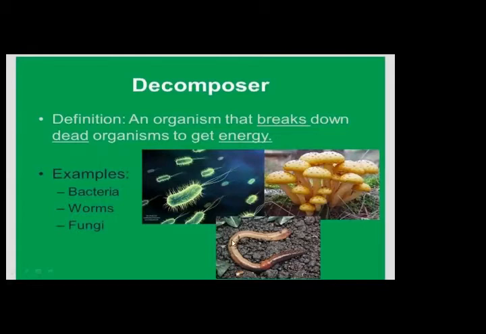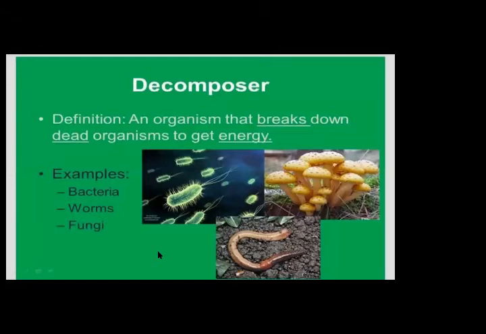Now next, worms. Worms are also decomposers. So please note down this definition on your copy. The definition of decomposer: an organism that breaks down other organisms to get energy. Examples: bacteria, worms, fungi.